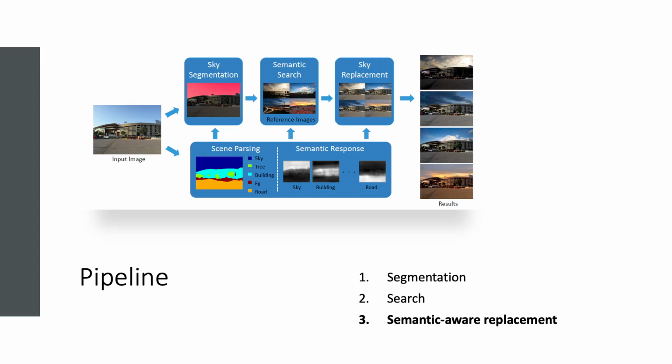Now let's talk about semantic-aware replacement. After we found a match and replaced the sky of our original image with the sky from our reference image, we would like to inherit lighting and coloring from the reference image. We do this in such a way that the lighting and coloring of a particular label in the original image is inherited from this label's lighting and coloring in the reference image. Category-specific transfer functions must be created first for each semantic label. LAB color space is used.